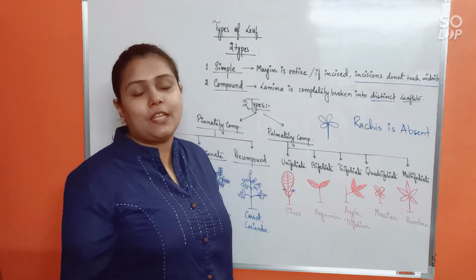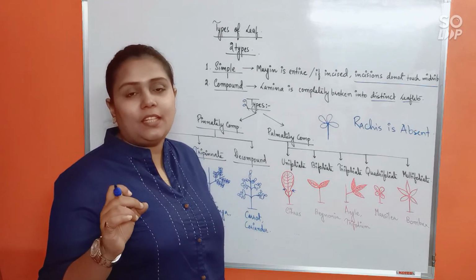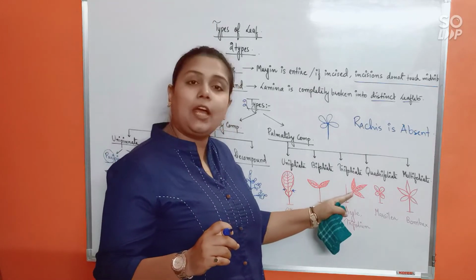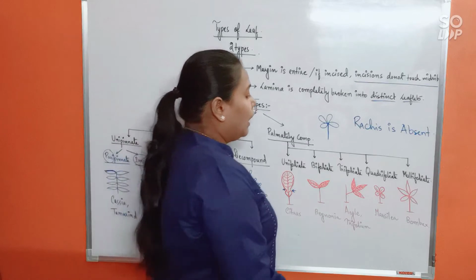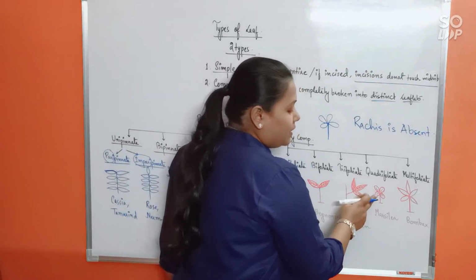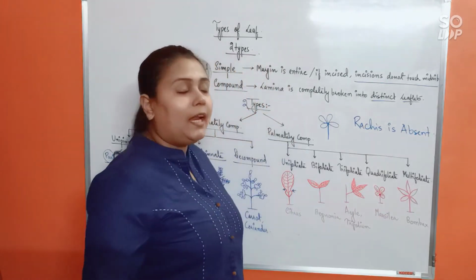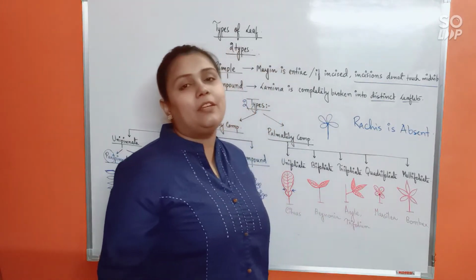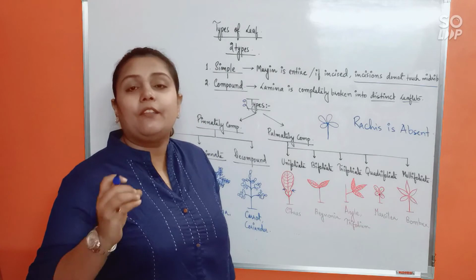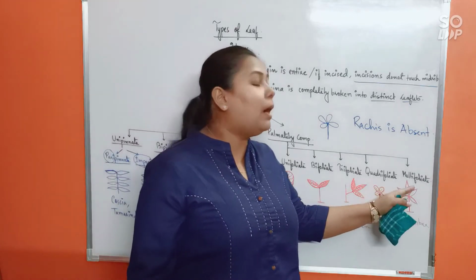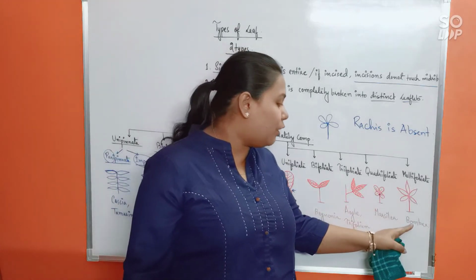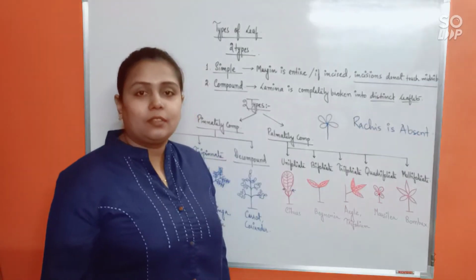Like all of you have seen bael patra, isn't it? In bael there will be trifoliate type of leaves. Next, quadrifoliate means four leaflets will arise from the tip of the petiole, and if it is more than four, be it 5, be it 6 or be it whatever, if it is more than 4, then we call it multifoliate. For example, in case of bombax.